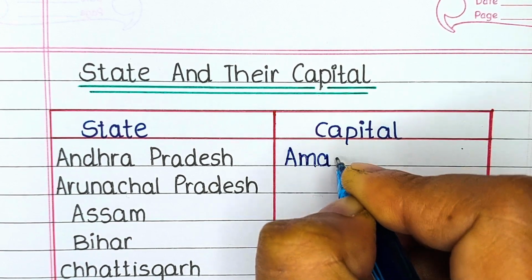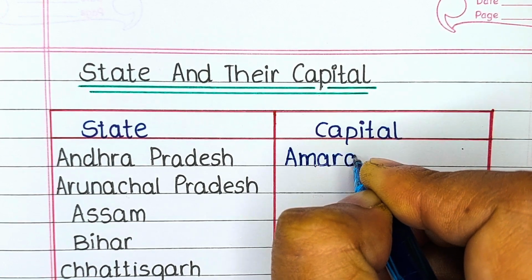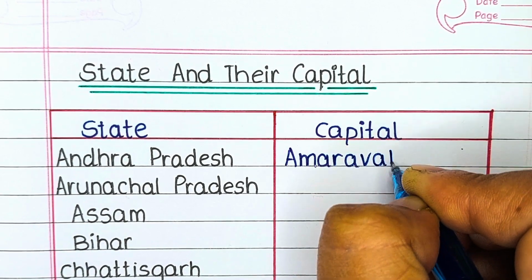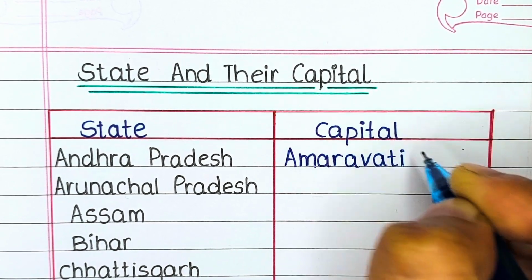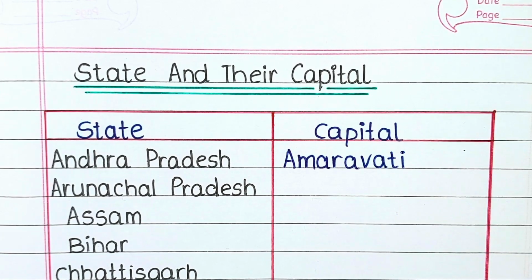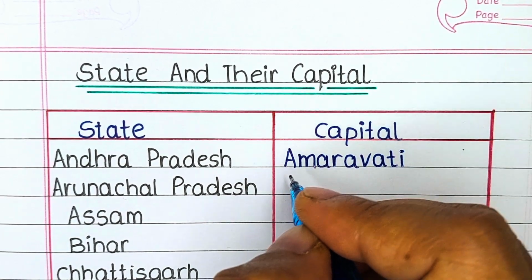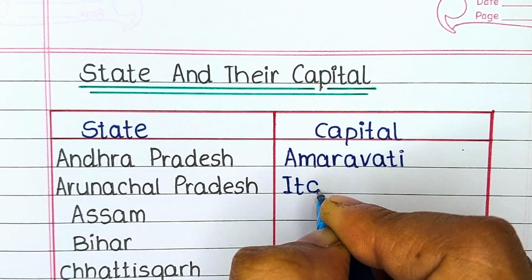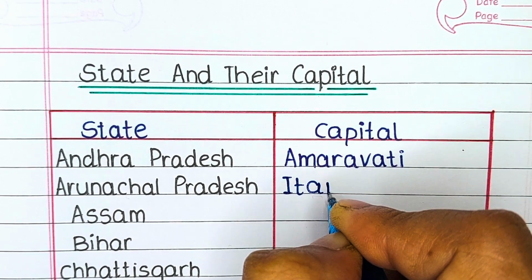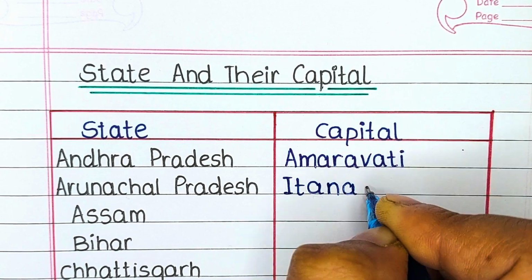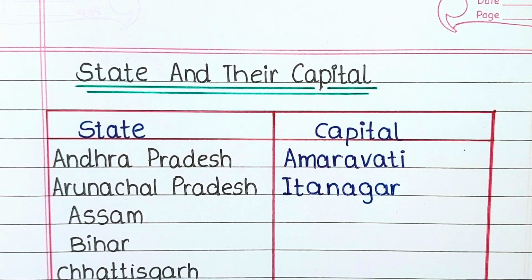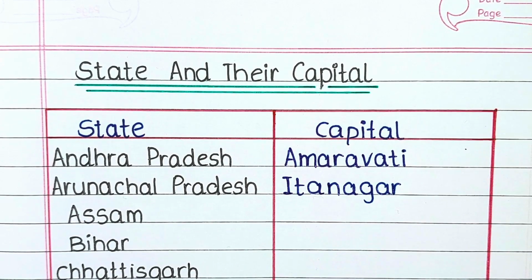In today's video, we are going to learn about the states and their capital. Let's get started. The first state is Andhra Pradesh. The capital of Andhra Pradesh is Amaravati. Next, Arunachal Pradesh. The capital of Arunachal Pradesh is Itanagar.